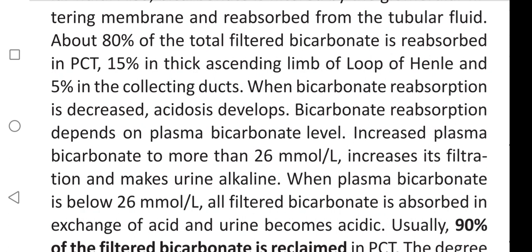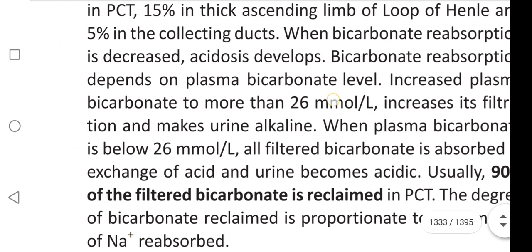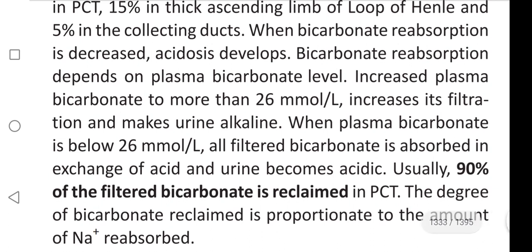Plasma bicarbonate level. Increased plasma bicarbonate to more than 26 millimole per liter increases its filtration and makes urine alkaline. When plasma bicarbonate is below 26 millimole per liter, all filtered bicarbonate is absorbed in exchange of acids and urine becomes acidic. The average level that maintains the neutral state of bicarbonate is 26 millimole per liter.